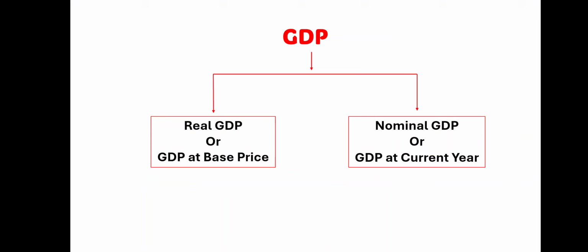So GDP, real GDP and nominal GDP. There are two types of GDPs. Okay. So when we are calculating GDP with the help of base price, this is called real GDP. And if it is calculated at current price, then it is called nominal GDP. So what is base price and what is current price?